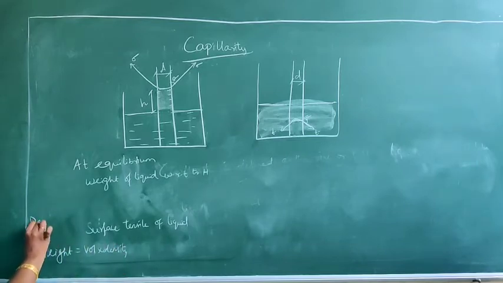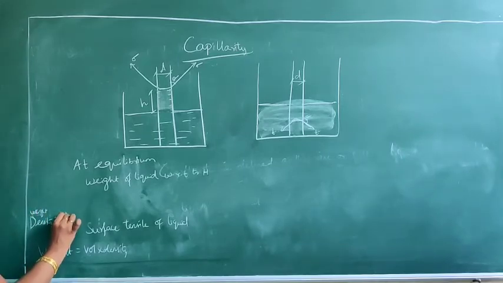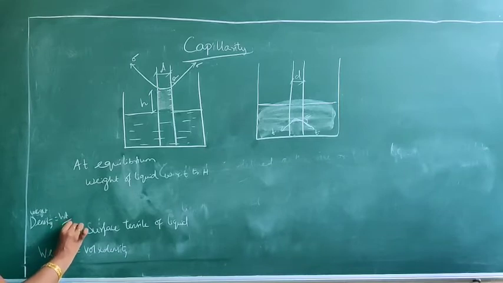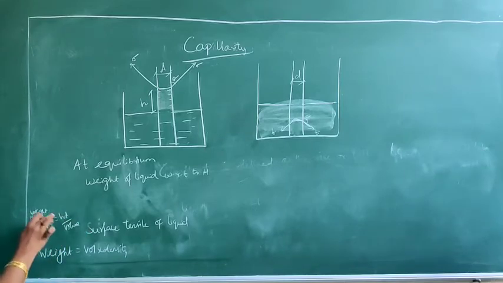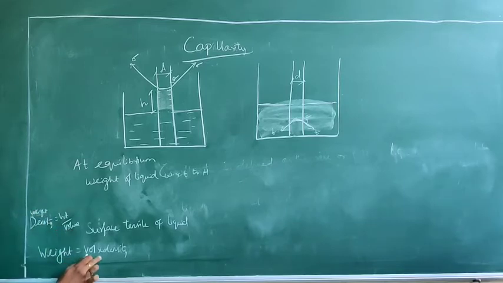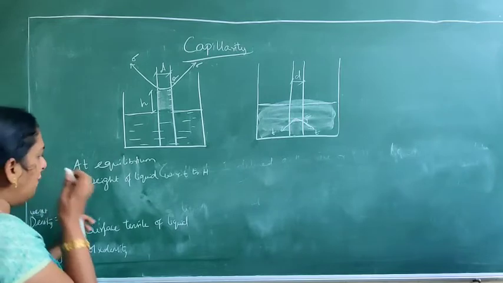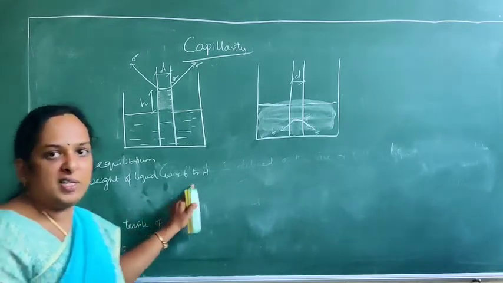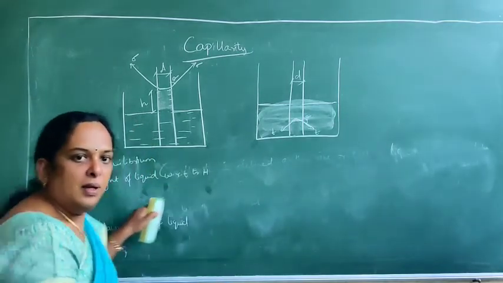We know density is equal to, since we are dealing with weight, weight density, which is weight by volume. So this property we have studied already. Am I right? So what is weight? Density into volume. So here I am giving it as volume into density. Density is rho. So the weight of the liquid with respect to h will be